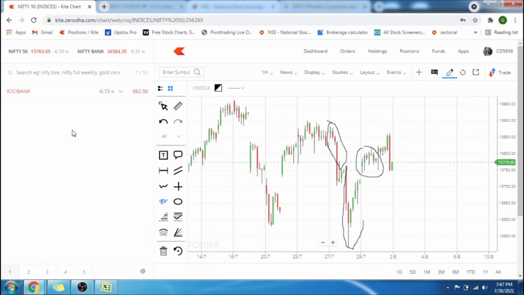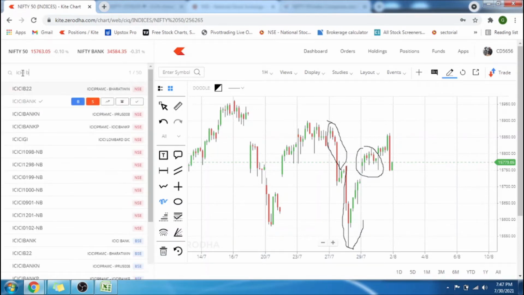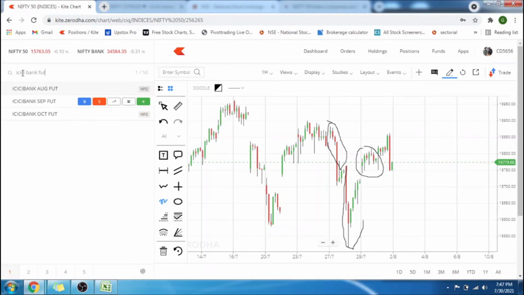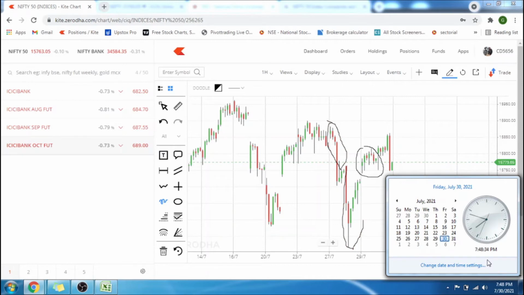In order to add the futures, you need to type ICICI Bank futures. Now you have three options: August, September, October. Every last Thursday of the month, the nearest future becomes zero in the market. It is called expiry. By next month's last Thursday, that is around 26th, this August future will be removed from the trading platform and a new future will be added. In this case, it would be the ICICI Bank November future.